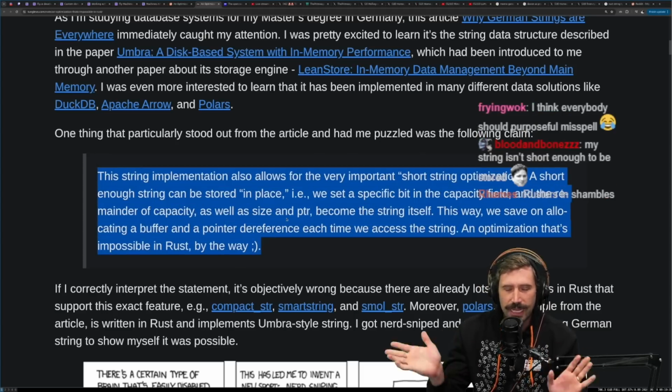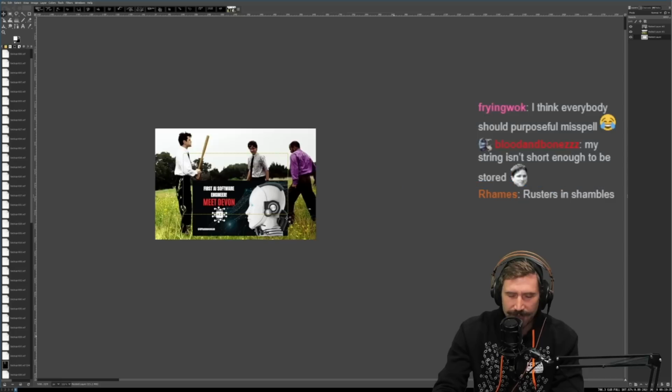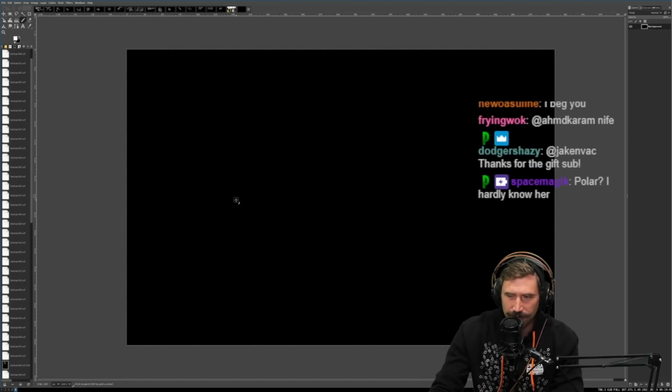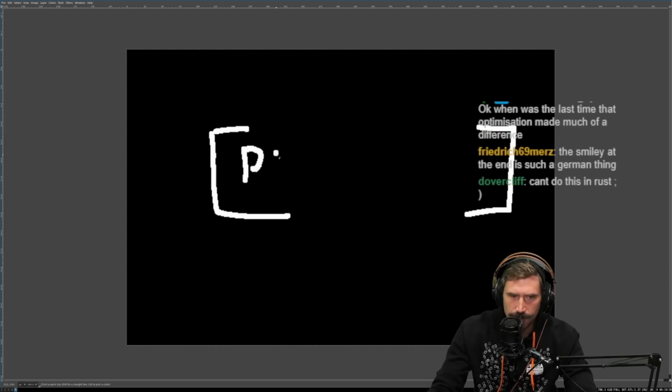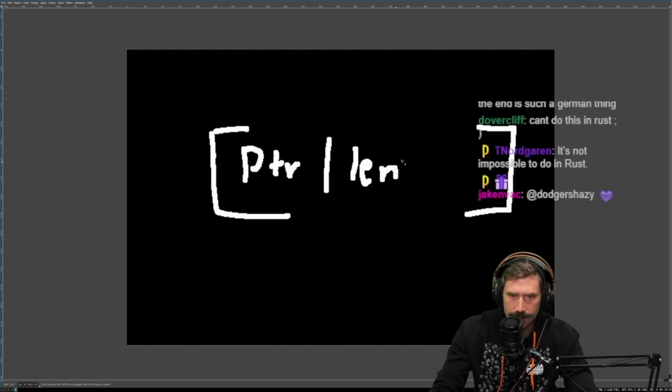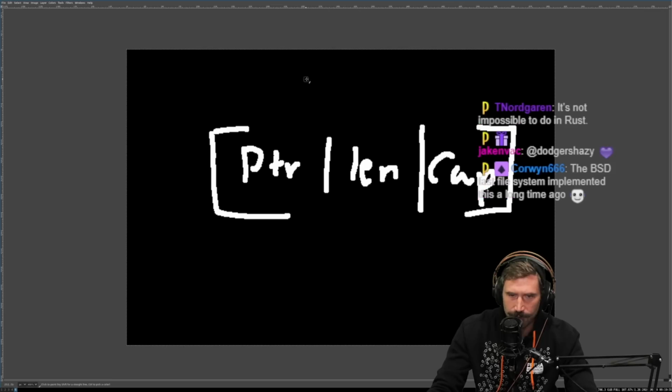Okay, so before I look at any of the details, I'm having a hard time thinking about that, because the first thing I'm thinking is that I thought a string was pointer, len, cap, right? And so therefore, it's a super fat pointer, triple fat pointer.